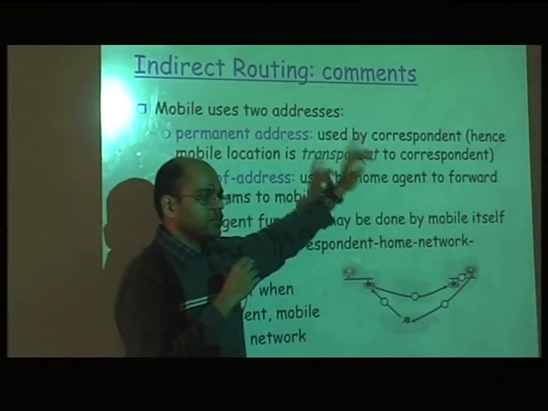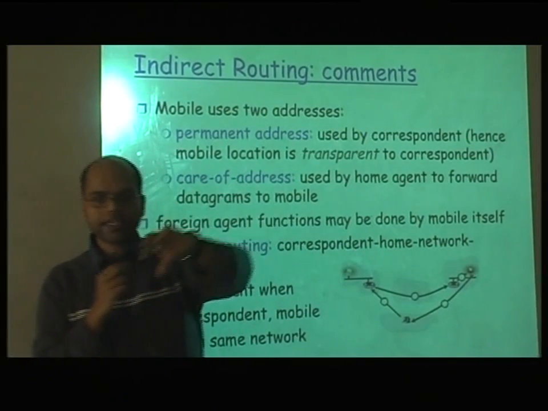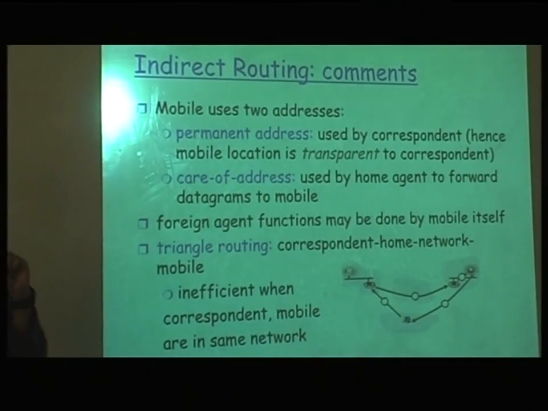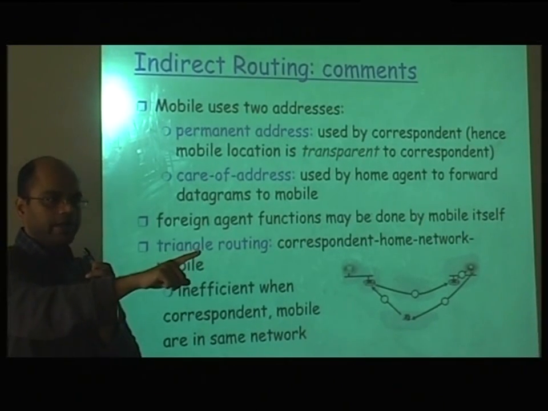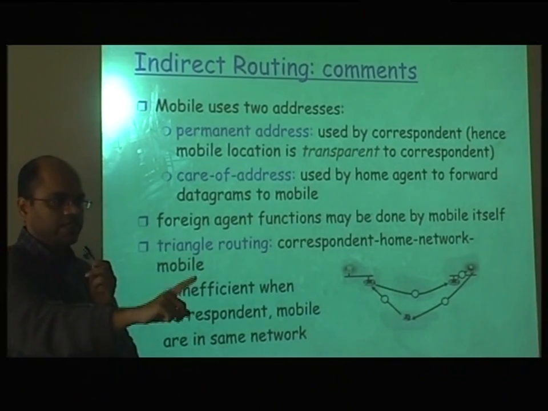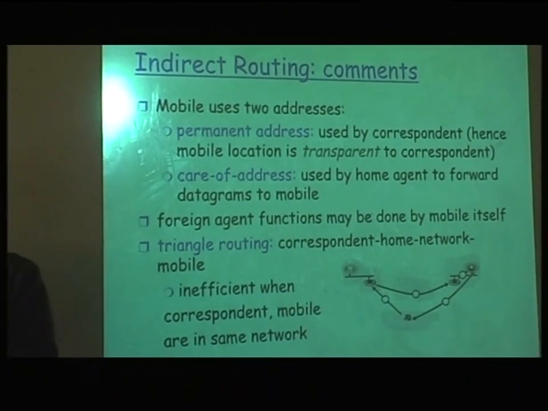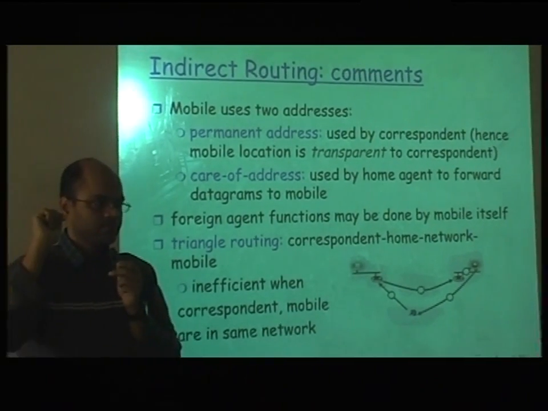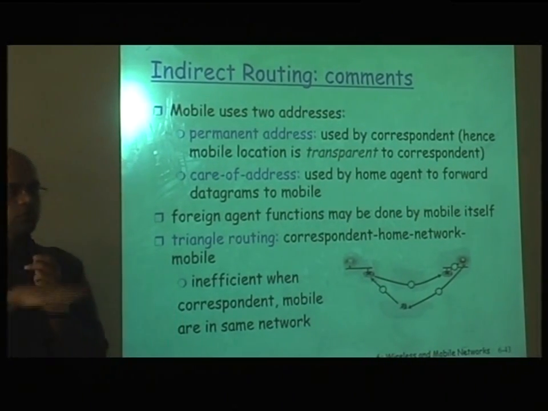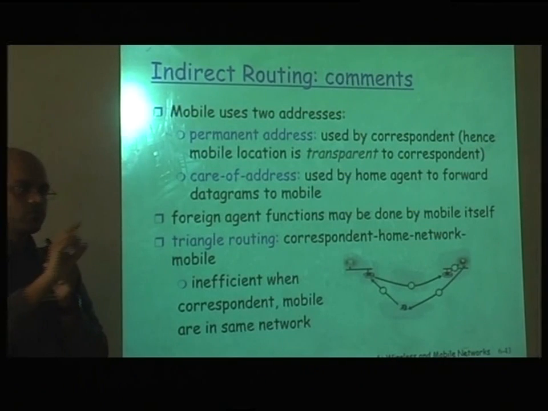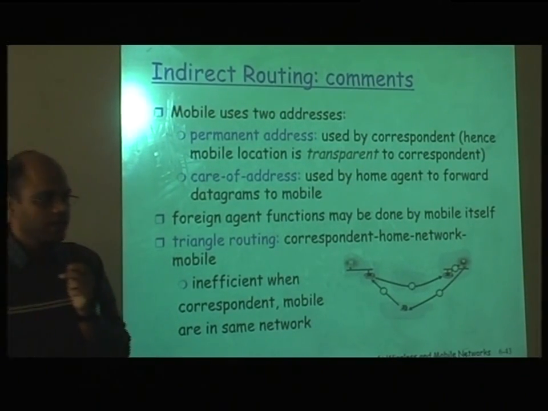Now another thing is, if the mobile node moves from one network to a second network, what would happen? Can you think what would happen now? So this was one movement, right? It moved from home to a visiting network. Now visiting network 1 to visiting network 2. The care of address has to change. Right? So if you want to design the protocol, what you can do is when it moves to the second visiting network, it will again contact.